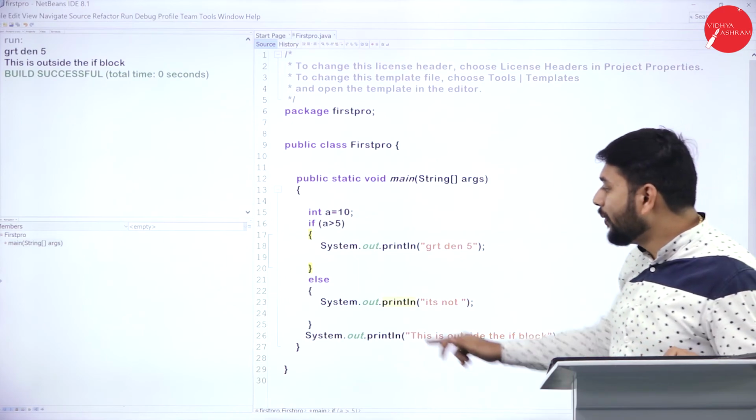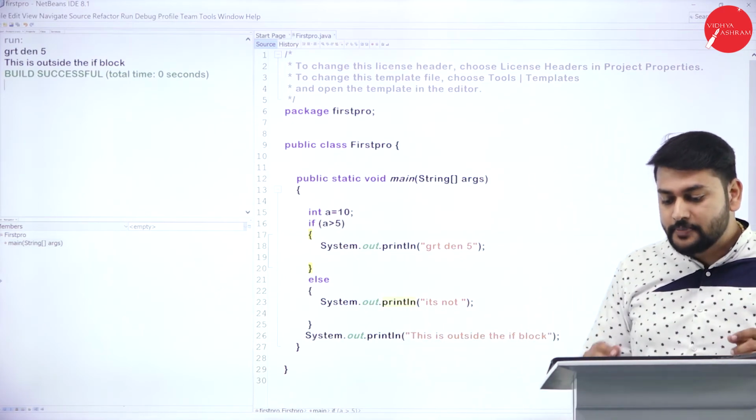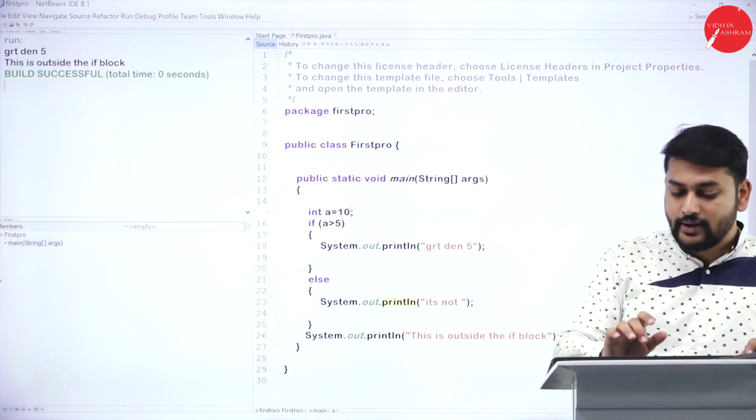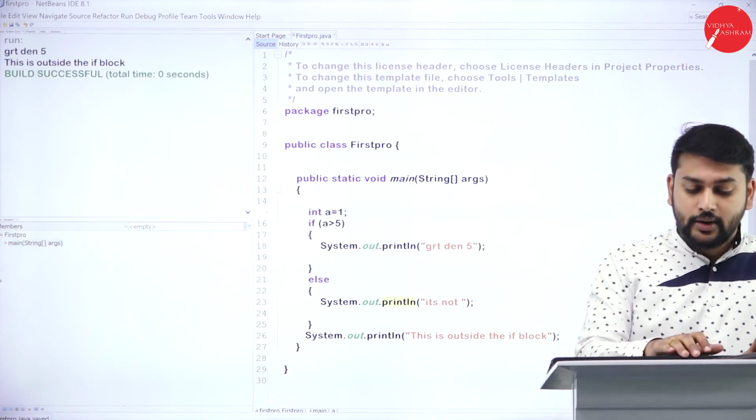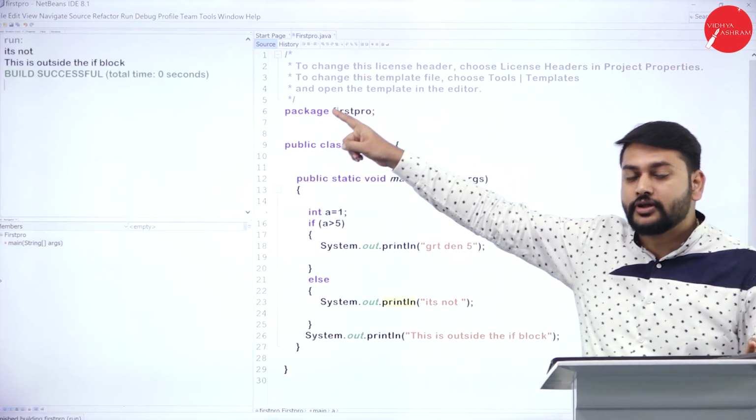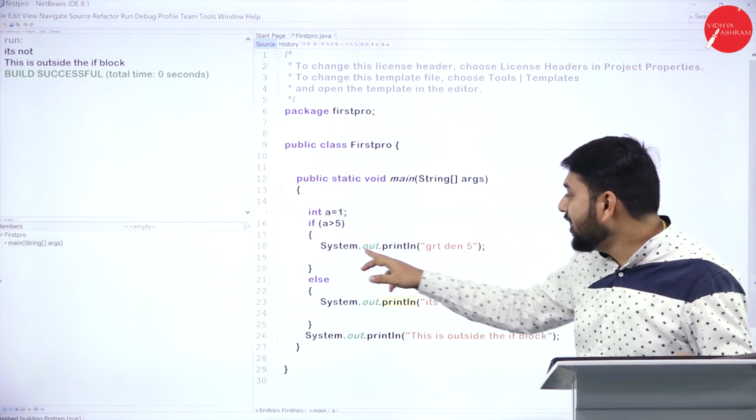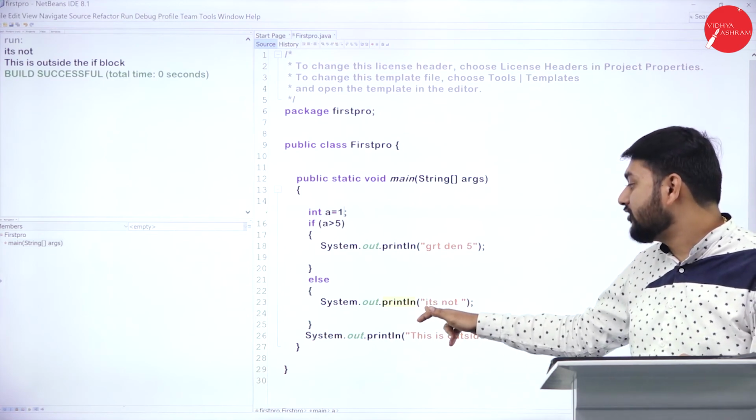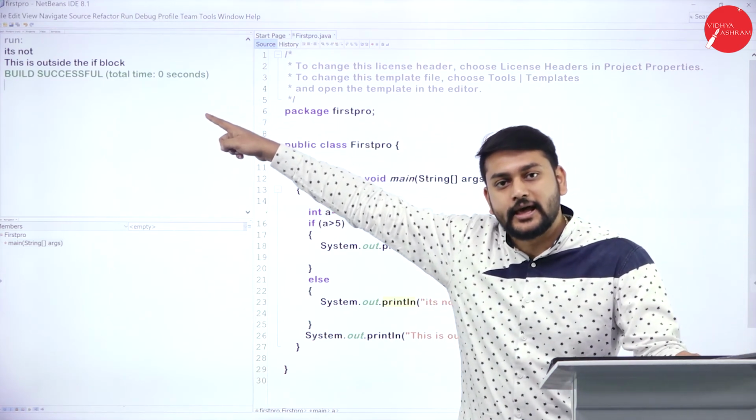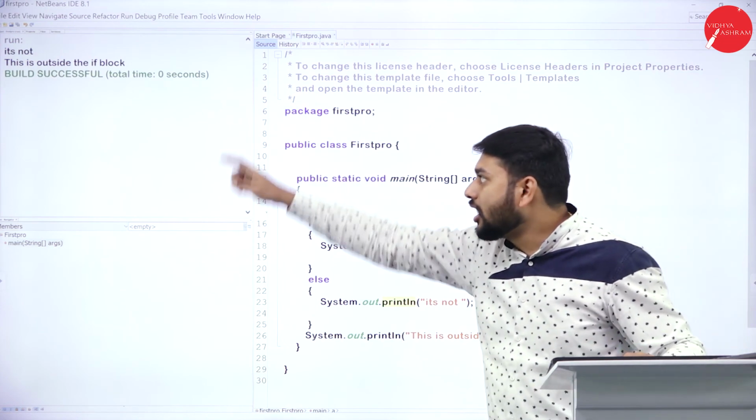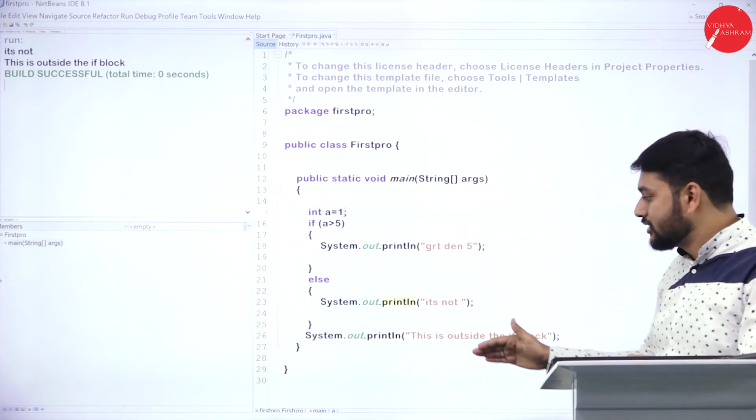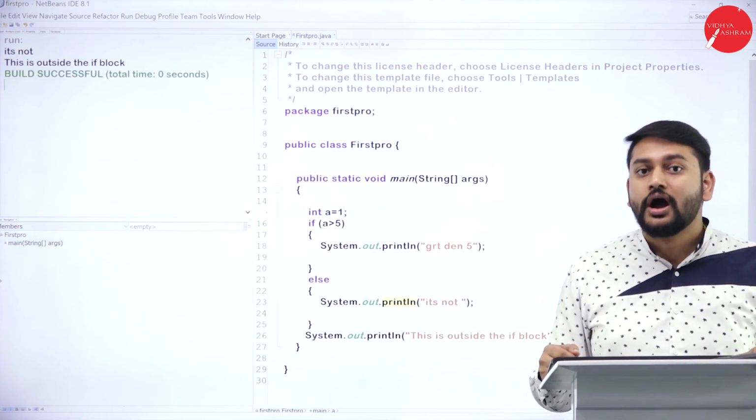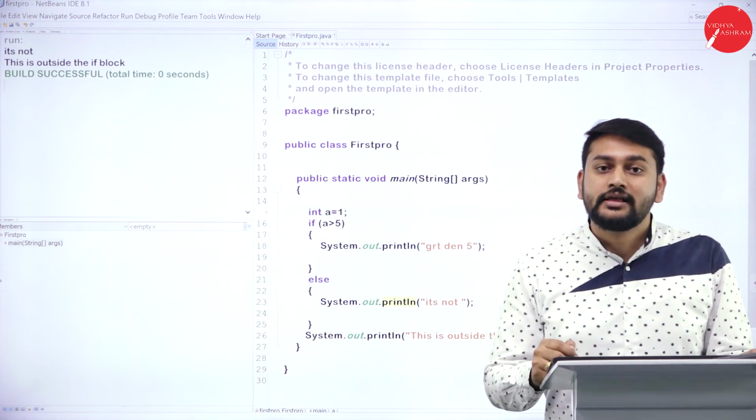Now let me show you how exactly the false block is working. Let me change the a value to 1, save it and then run. Please observe the output. It is skipping this part. Do I have "greater than 5"? No, I don't. What I have printed is "it's not", and then the statement outside the block is executed. This is what you have to understand with respect to simple if and if else.